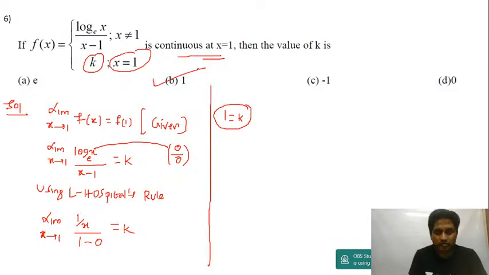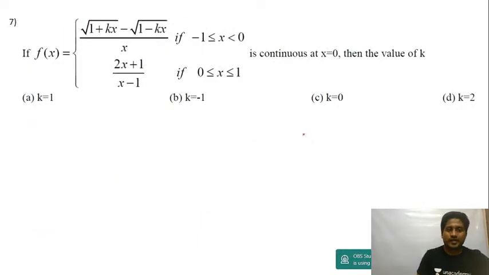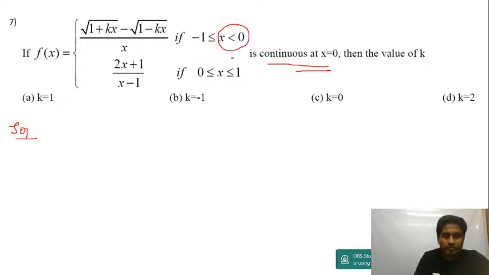Right, just use L'Hopital's rule, guys. Alright, let's move to the next question. Question number 7. Alright, good question. Function is continuous at x is equal to 0. Find the value of k. So it's continuous at 0, right? Less than 0 will be left hand limit. More than 0 will be right hand limit.